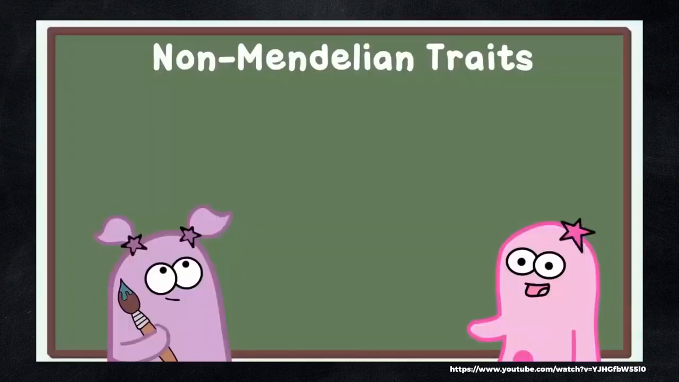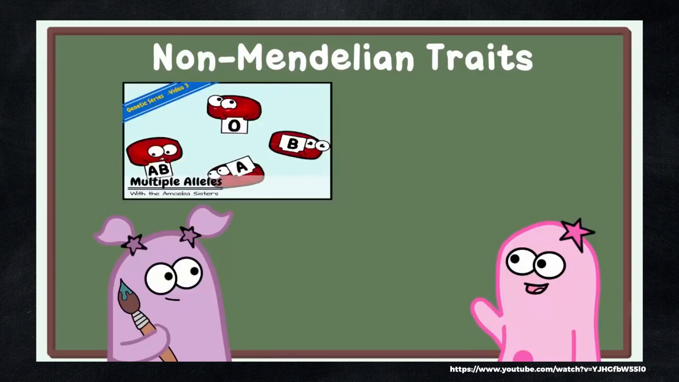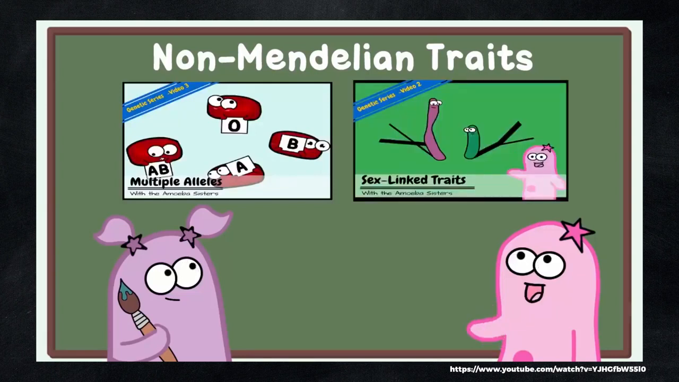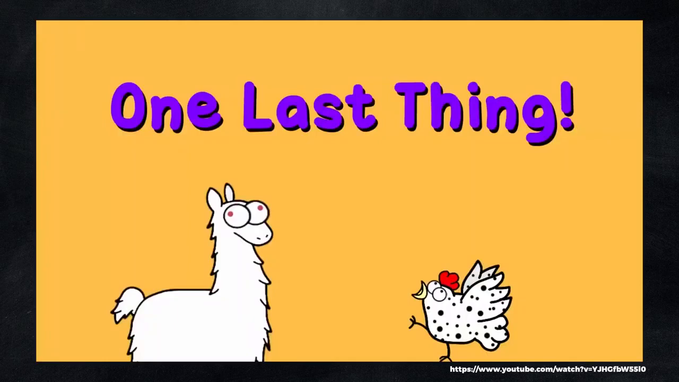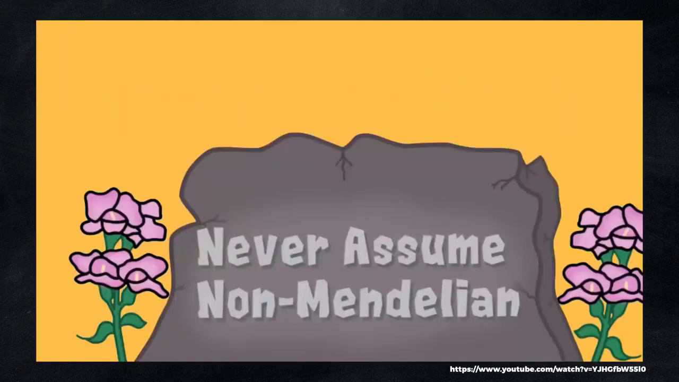Pretty interesting. There are many other non-Mendelian traits. We have another video on multiple alleles and a video on sex-linked traits. These are also non-Mendelian. It's kind of fascinating to see what can happen when you have these rule breakers. One last thing, keep in mind that when problem solving in genetics, you do not want to just assume it's non-Mendelian unless you are provided information or clues in the problem that it might be.